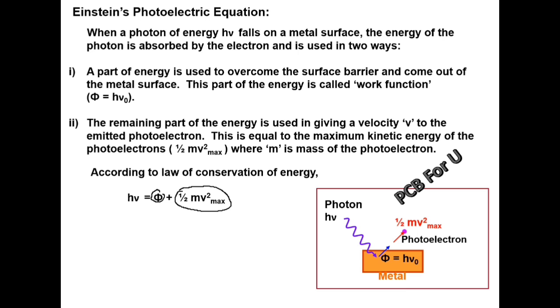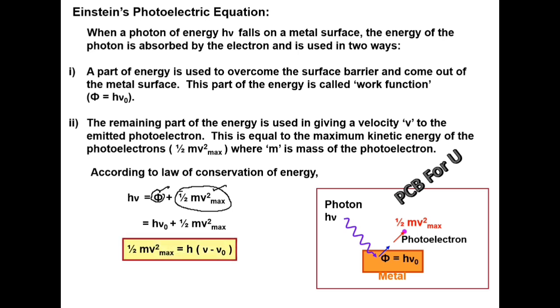So one part is used to remove the electron from the surface of the metal. Another part is giving kinetic energy to the photoelectron. That is the kinetic energy of the photoelectrons. So substitute the value of phi, h nu naught, plus half mv square maximum, so half mv square maximum is equal to h nu minus h nu naught.